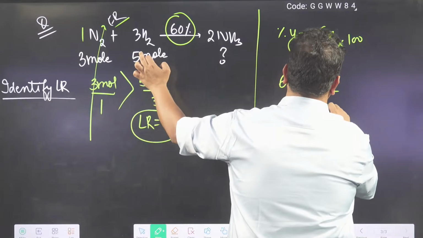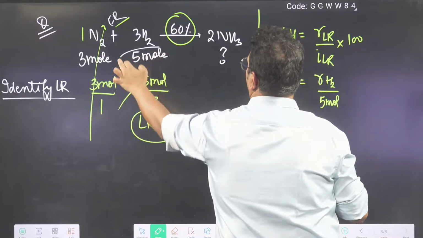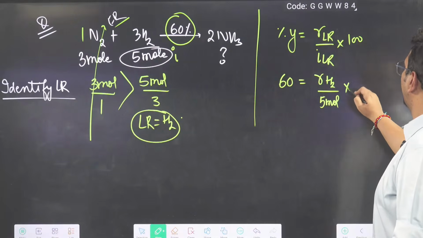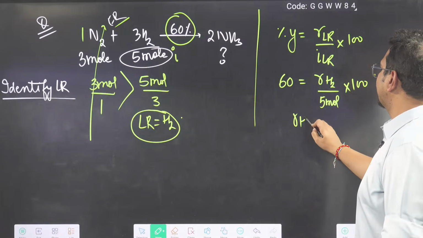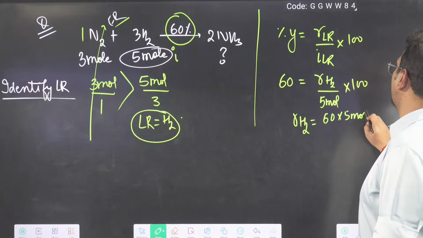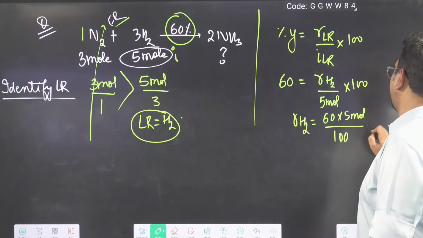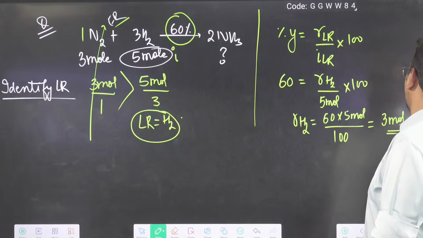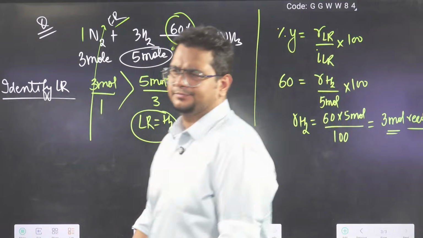Initial hydrogen, 5 mole, is given to me, the initial amount, into 100. So reacted hydrogen will come 60 into 5 mole by 100. 60 into 5 is 300, so 300 by 100 is 3 mole. This much is the reacted amount of hydrogen.